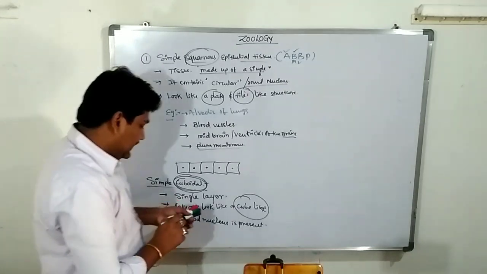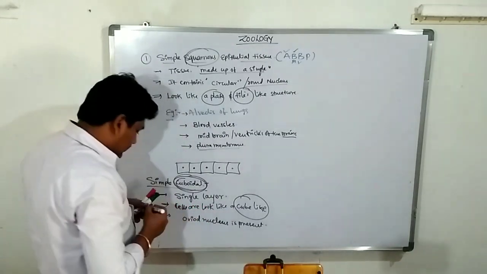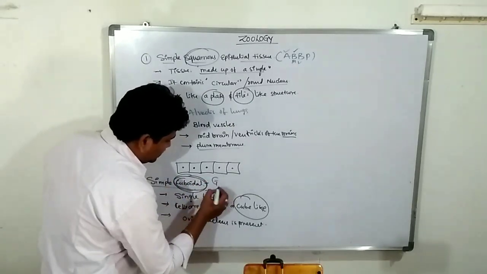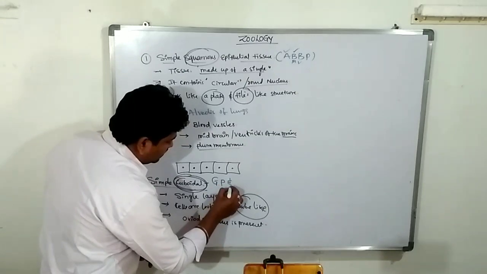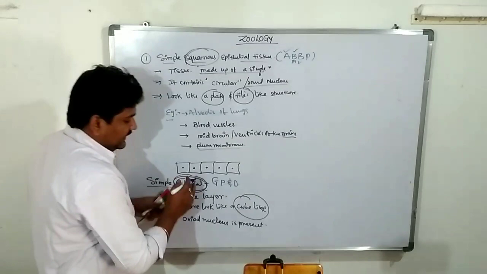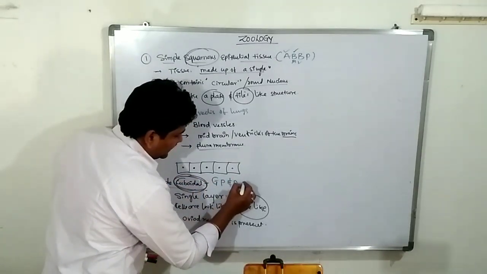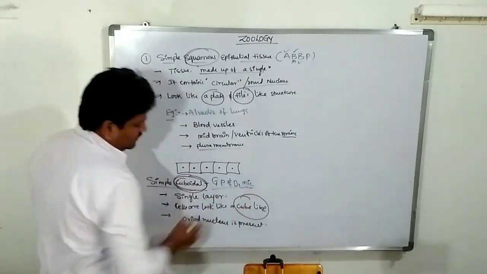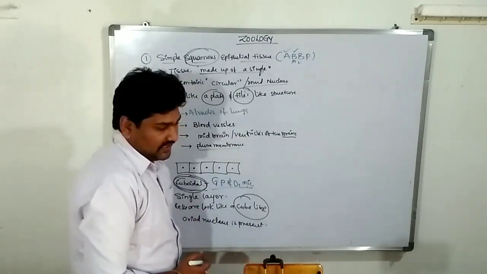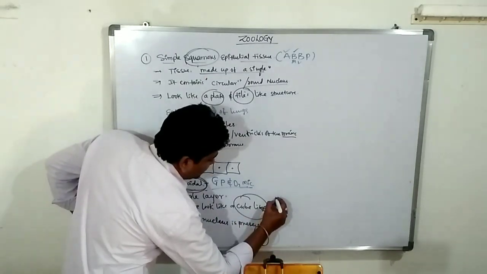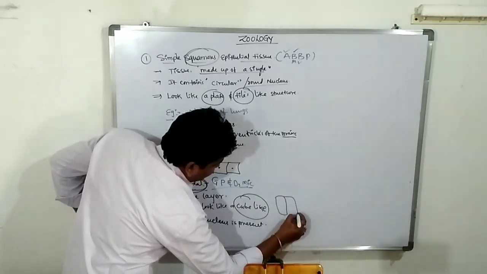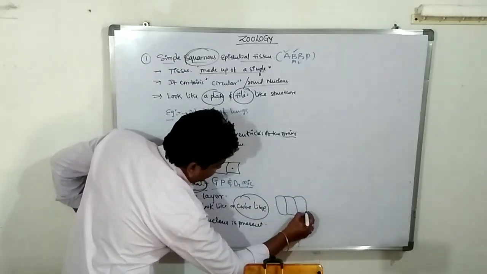Okay, I will give the best examples of this one. Note down everyone. G, P, D, and the last one is MIC. This is one formula to easily understand the simple cuboidal epithelial membrane. Draw the simple cuboidal epithelial membrane. The cells look like a cube-like structure and are made up of a single layer.